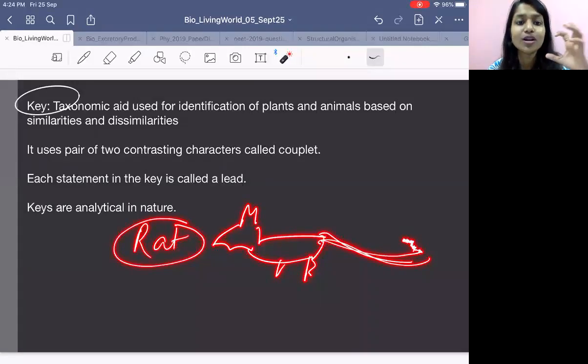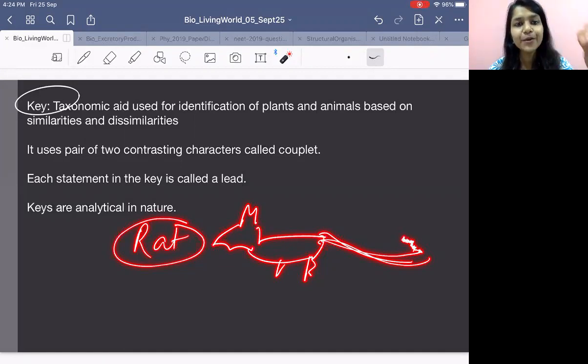Key is what? It is a process of doing what? Of identifying plants and animals, that which group they belong to, based on similarity and dissimilarity. So do we keep animals in key? Do we keep plants in key? Answer this question. Or is it a process? It is a process. You don't keep a plant, you don't keep an animal in key, right? It is a process of identifying plant and animal.